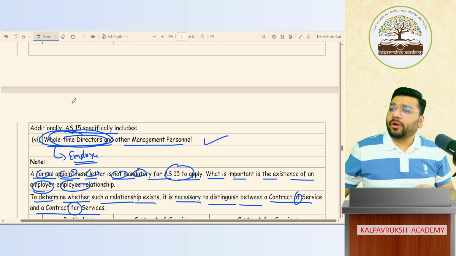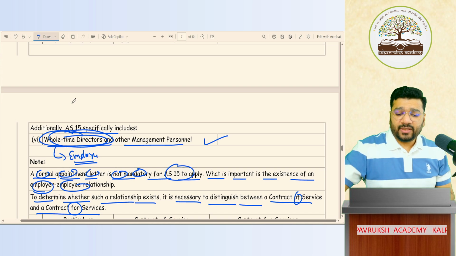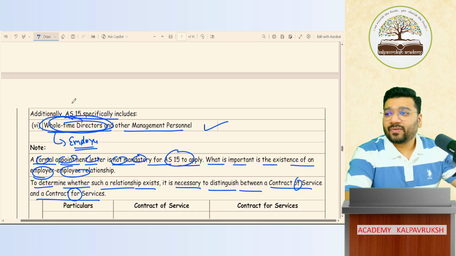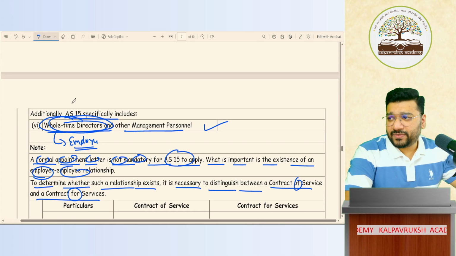What is the contract between Academy and Sangami Akka? Is it contract of service or contract for service? Point of confusion? Of service. Okay.